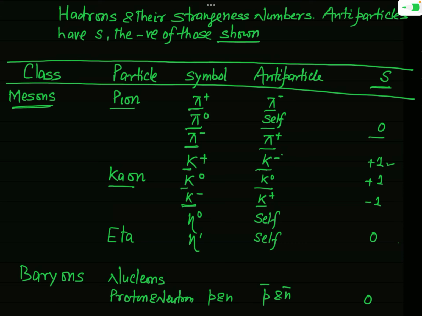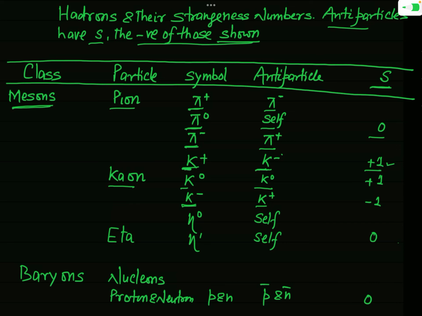So if I ask you what the strangeness number of K minus is, which is the antiparticle of K plus, as I have mentioned here, antiparticles have S the negative of those shown in this table. So if K plus has strangeness number plus 1, its antiparticle K minus will have strangeness number minus 1.